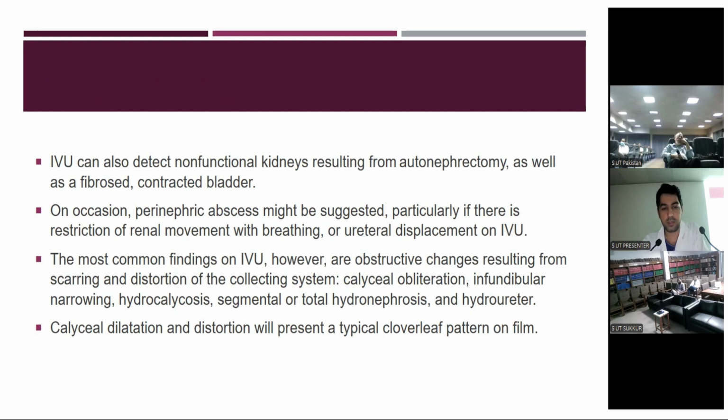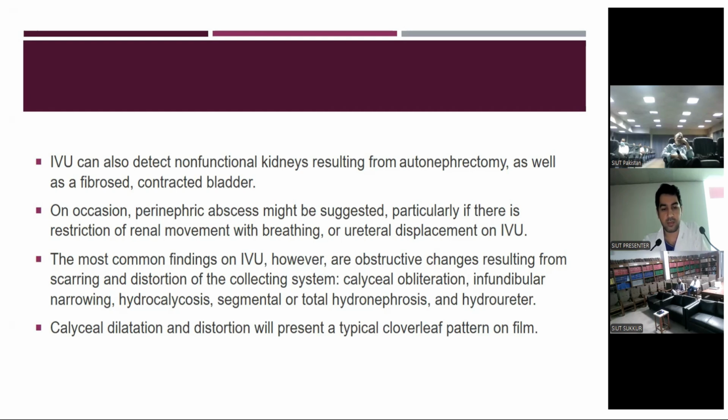On occasion, perinephric abscess might be suggested, particularly if there is restriction of renal movement with breathing or ureteral displacement on IVU. The most common findings on IVU, however, are obstructive changes resulting from scarring and distortion of the collecting system: calicial obliteration, infundibular narrowing, hydrocalicosis, segmental or total hydronephrosis, and hydroureter.